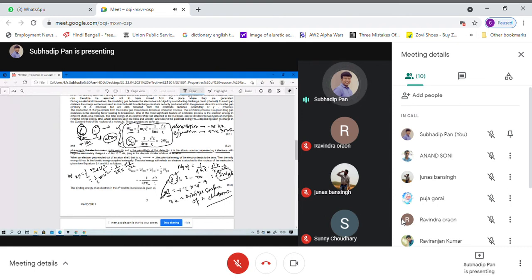Okay, so what will be your W total? W total will be nothing but the work done by the electron flow, plus the work done, that is the potential energy which will be carried out whenever the electrons are carried from the negative to the positive or from the positive to the negative.